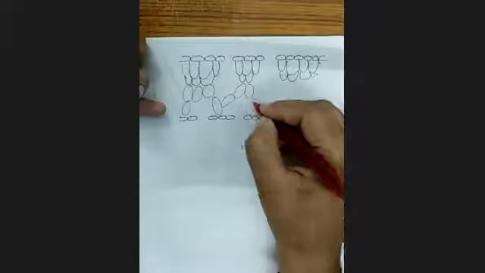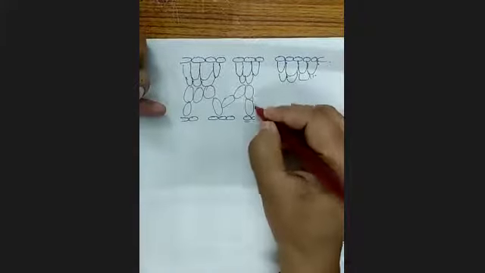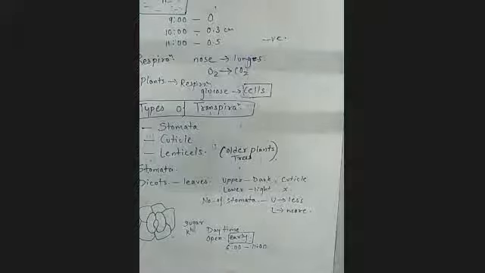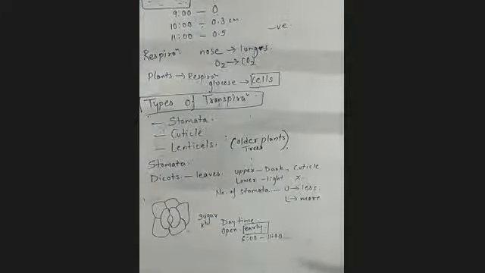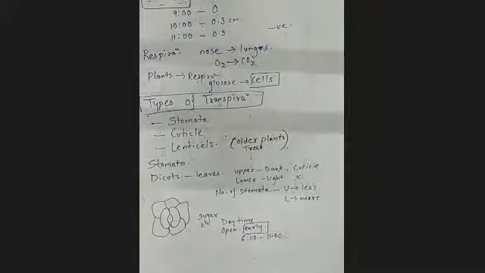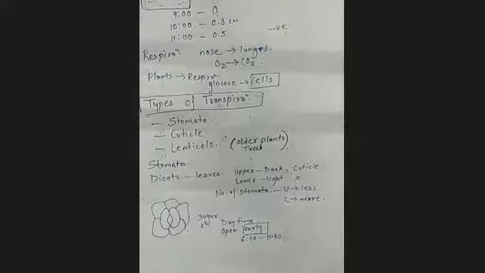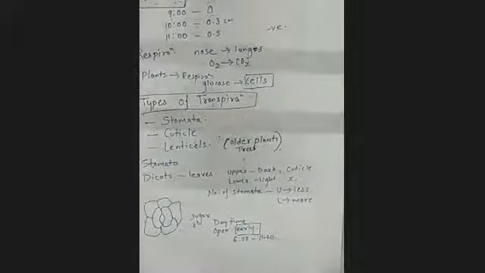Ma'am, can you please show the previous page as I have not written one point? Which one, beta? This one? Yes, miss. That dicots part I have not written. I'm writing. Okay, you want to write it? Yes, miss, I'm writing now. Okay, fine. Yes, ma'am, done. Done? Thank you, ma'am. Yeah, sure.